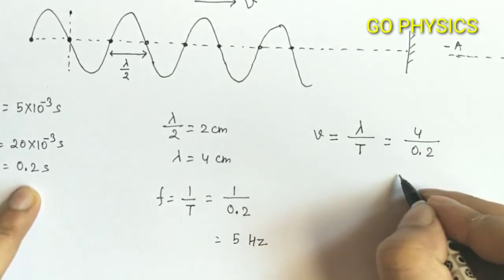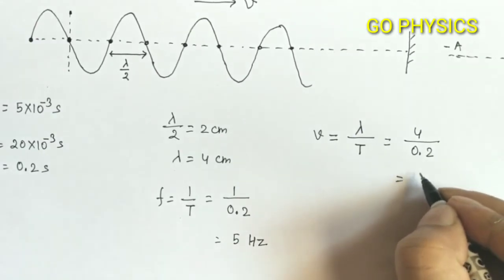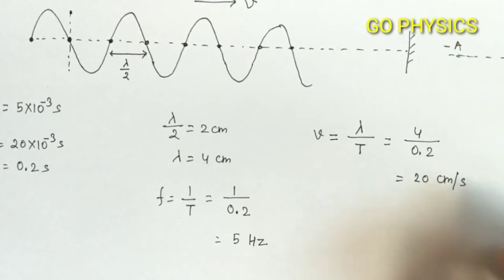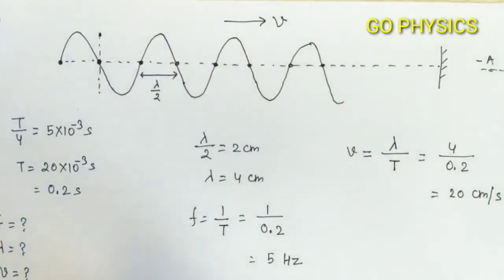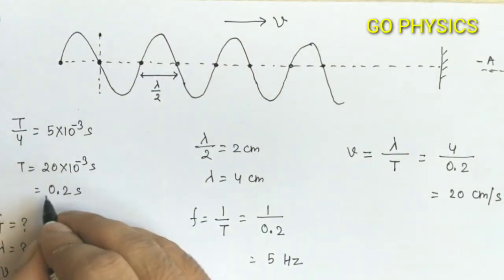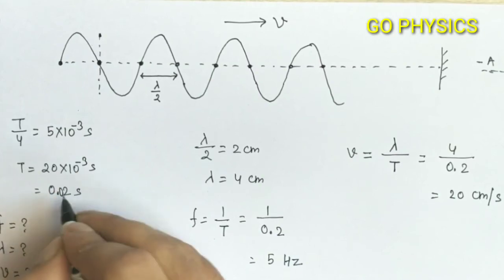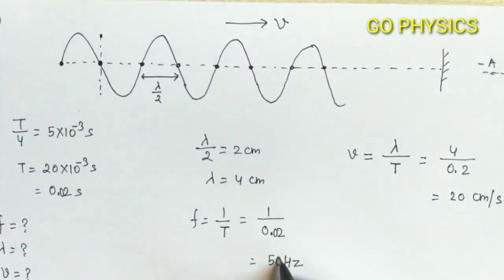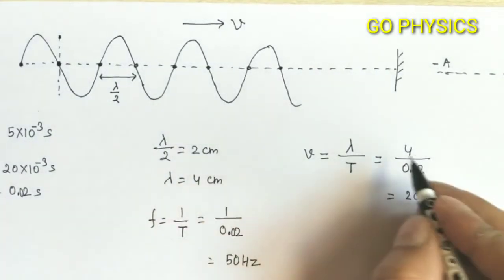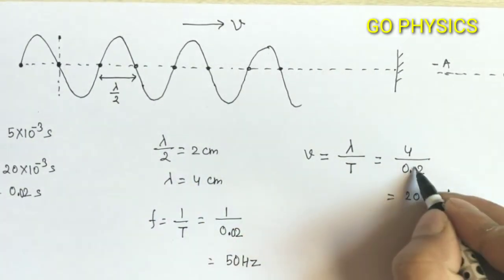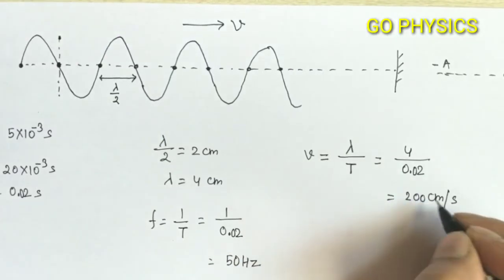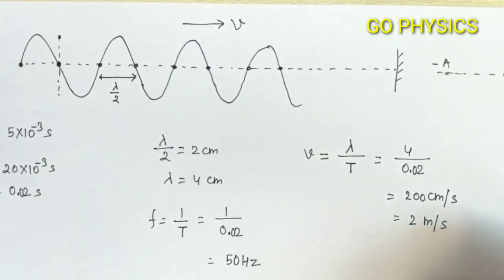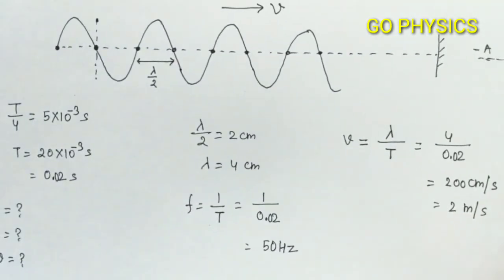So if we simplify this, it will come out 20 centimeter per second. I made a small mistake here: the time period will come out 0.02 second, and so frequency will come out 50 hertz. And similarly, if we substitute this time period, that is 0.02, we will get 200 centimeter per second, or it will be equal to 2 meter per second. So these are the answers for the given question.